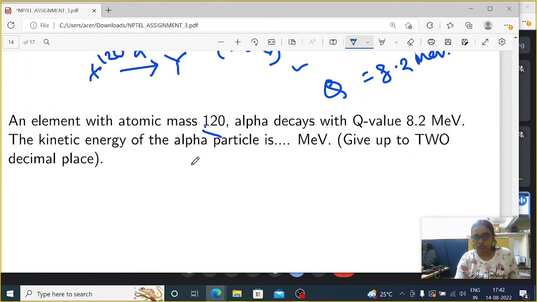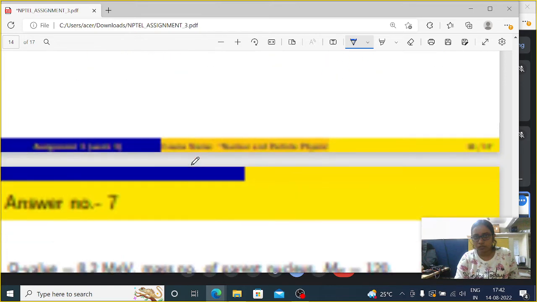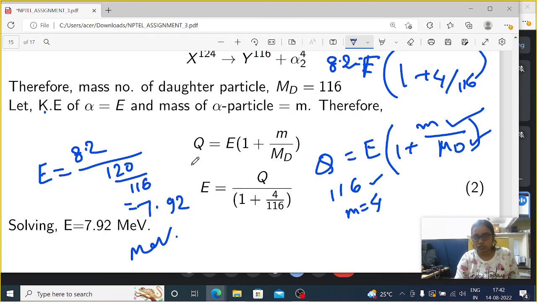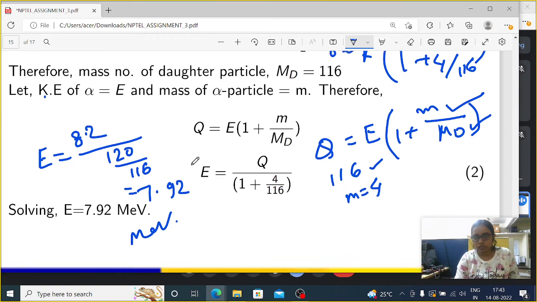For an element with atomic mass 120 alpha decaying with Q value 8.2 MeV, the kinetic energy of the alpha particle will be 7.92 MeV, because the expression is Q equals E into 1 plus m by capital MD. Then E equals Q by 1 plus 4 by 116, and solving gives E equals 7.92 MeV. So that's the seventh question.